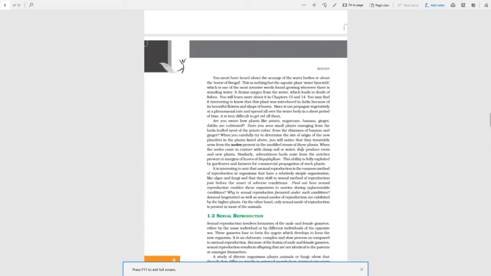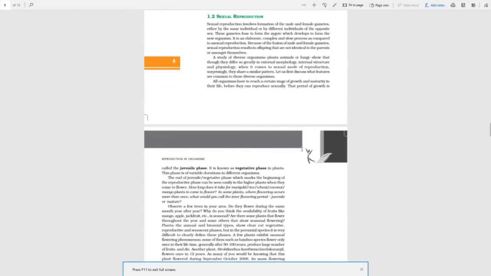Now next we come to our main topic of today, which is sexual reproduction. Unlike asexual, sexual reproduction is a very dynamic, elaborate, slow process. It's complex as compared to asexual, because there is not just one parent, there are two, and these two parents are opposite in their sexes. So if one is male, then the other is female, and their sexually reproductive units have to fuse together to form an offspring, rather than what we saw in asexual reproduction.